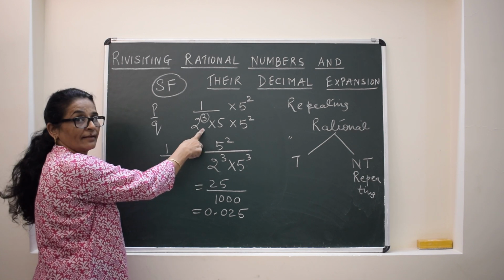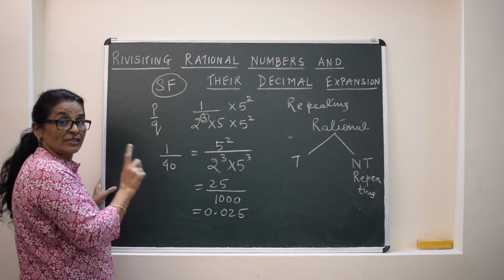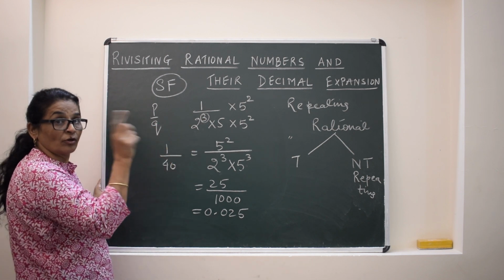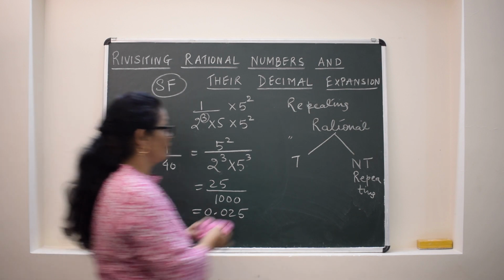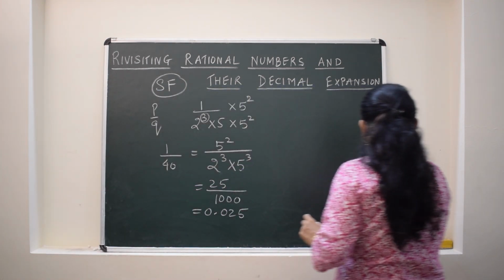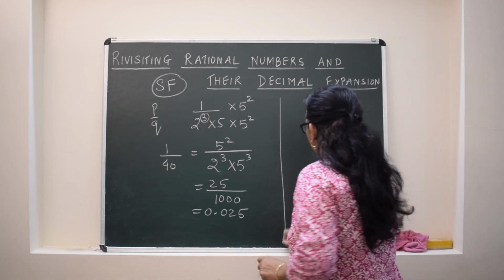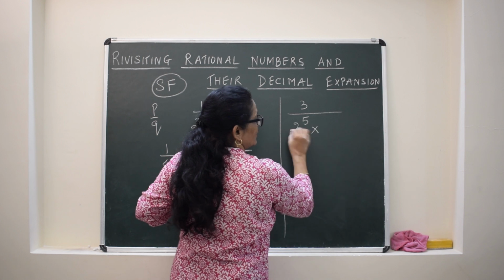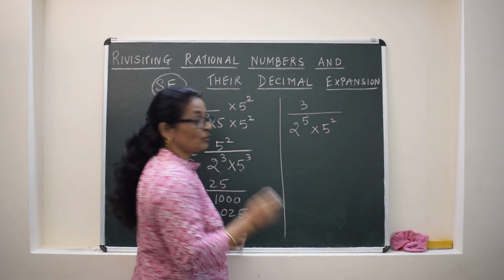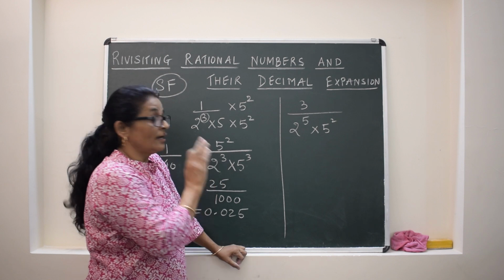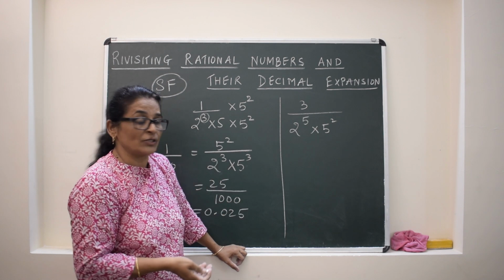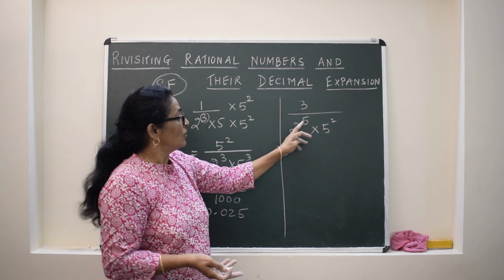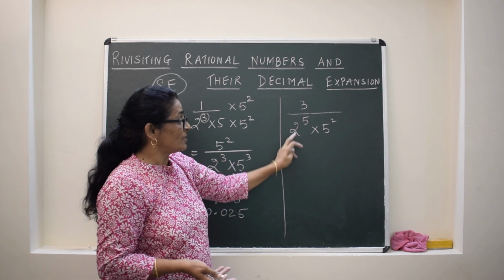So any number, if it is given in this way, you find the prime factors of that, or if directly the prime factors are given, what will decide the number of digits after the decimal? The highest power of either 2 or 5 or both. One last example I'll give you. Suppose a number is having the prime factors 2 raised to the power of 5 into 5 square. You don't have to do anything. If they are asking how many digits it will have in the decimal expansion, it will have 5 digits after the decimal. Directly we can write on the basis of the power of this 2.